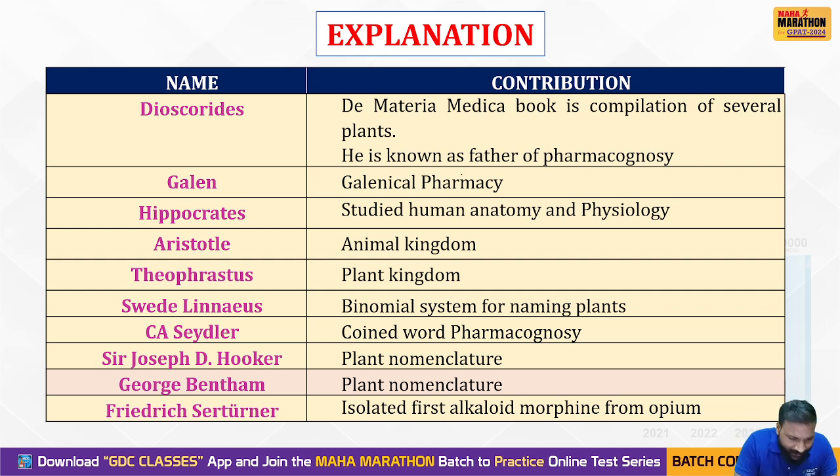Clear? Here we can see Hooker and George Bentham. They also contributed to plant nomenclature, whereas the first person was the one who invented the binomial nomenclature. Clear? Yes, this is the question explanation.